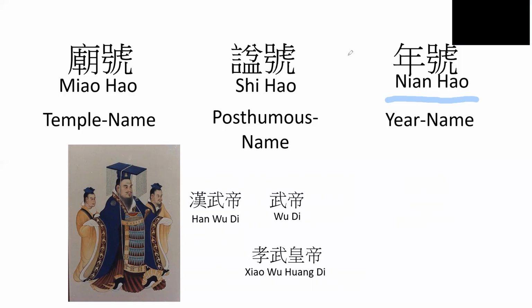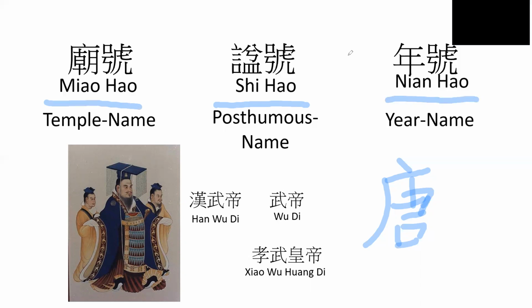The second aspect is that under normal circumstances, any emperor before the Tang Dynasty, which we had briefly looked at in the timeline of Chinese history in the last episode, would be referred to by their 谥号, whereas the emperors of any dynasty after the Tang Dynasty, like the Ming Dynasty, would be referred to by their 庙号, or temple name. For example, let's look at the Han Dynasty, which is way before the Tang Dynasty.